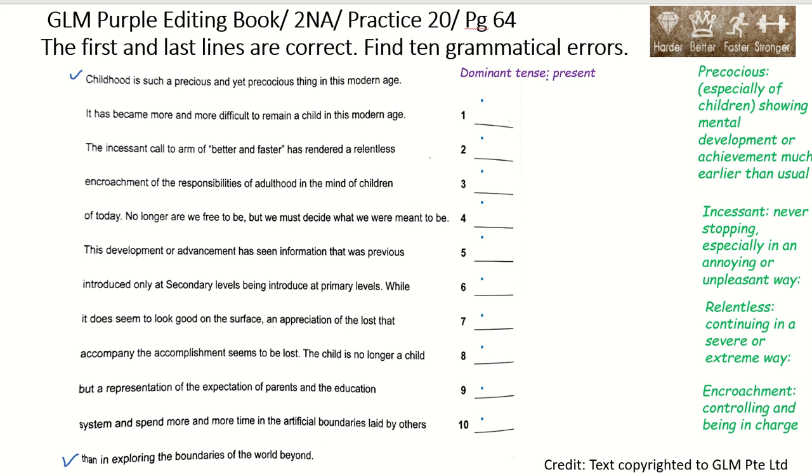So as we've noticed here, the dominant tense is present. So "became" is inaccurate, because the past participle for this particular verb is not became. The participle form of the word become is become.